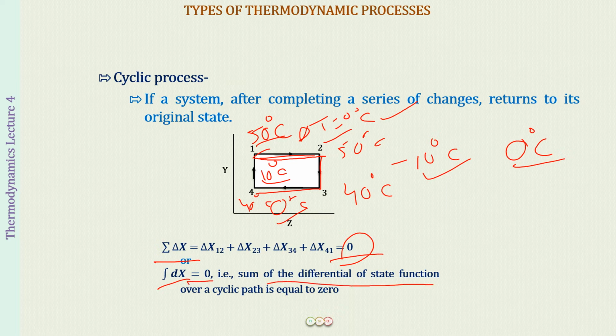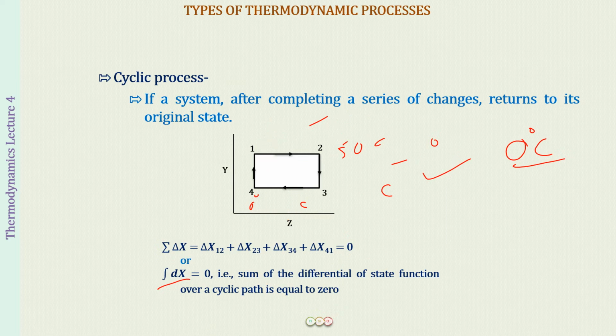The sum of the differential of the state function over a cyclic process is always going to be equal to 0. Okay, so this is as far as the processes are concerned, if we consider the state of the system or the interaction between the system and the surroundings. But there is one more classification for the processes. So let us continue a bit more further.